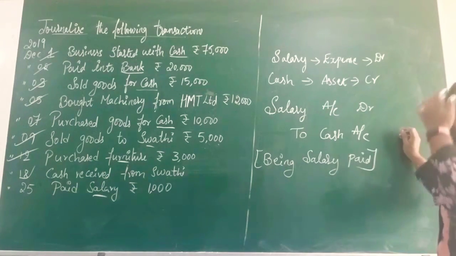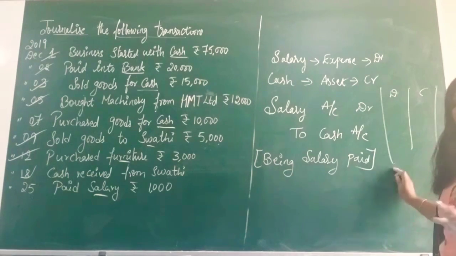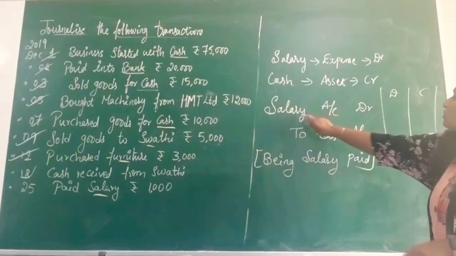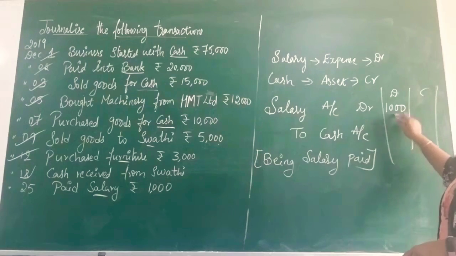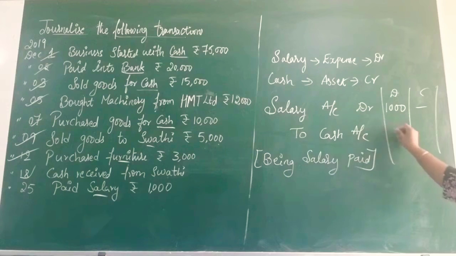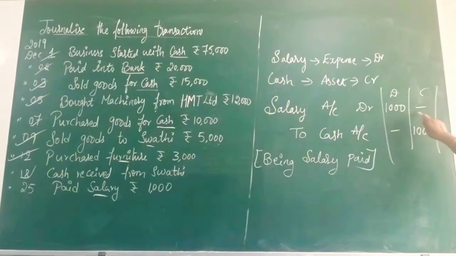Got it? Whenever we are writing the amount, in the debit column or in the credit column, how are we going to write? Just as an example I am showing you. 1000 rupees is the salary. So salary account is debited, so in the debit column you will be writing 1000, straight to it. This column is empty. And here cash account is credited, so in the credit column you will be writing 1000. This is how you should write. Don't write both in the same place. See, 1000 in the credit column means don't write it here itself.